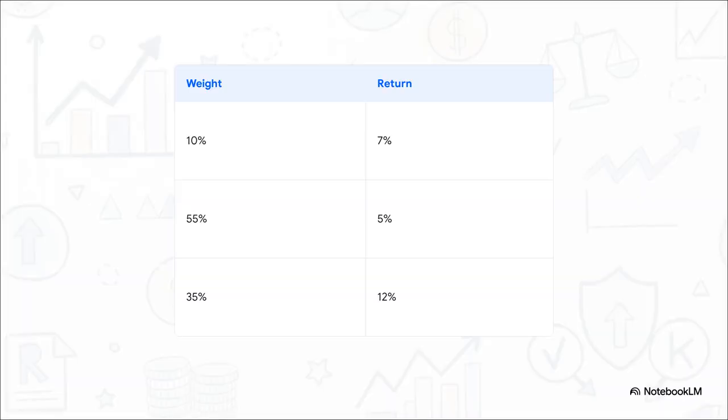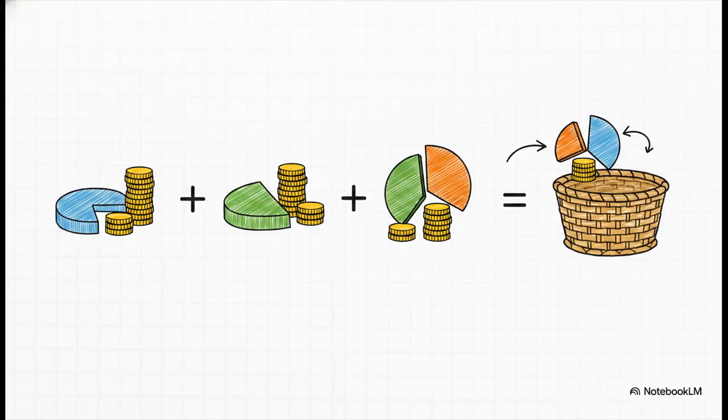To actually find RP, let's map out our basket. We just match our portfolio weights, our slices of the pie, to their respective returns. So that 10% slice earns a 7% return. The big, safe 55% slice earns a really modest 5%. And that aggressive 35% slice we talked about, it's pulling in a whopping 12% return. Now, for a little bit of straightforward financial plumbing, you literally just multiply the size of the slice by its profit.